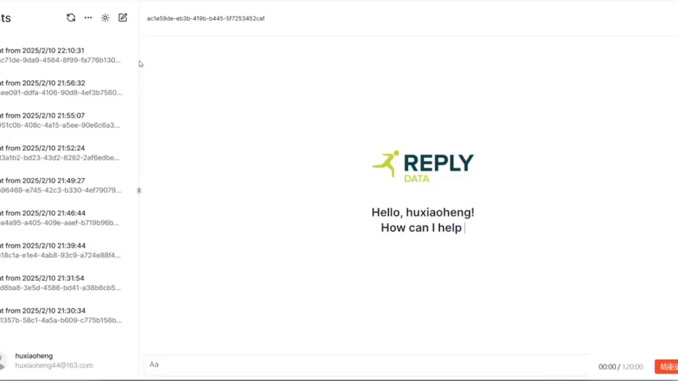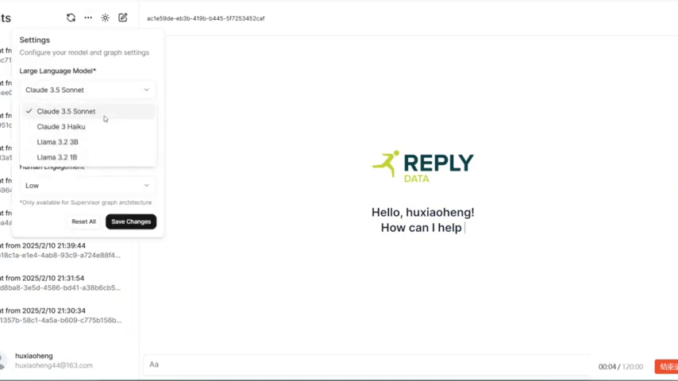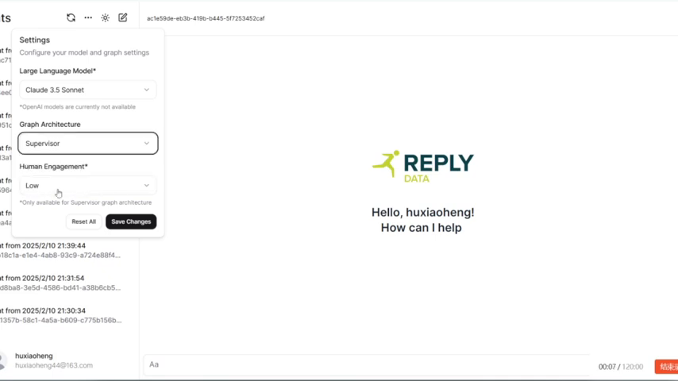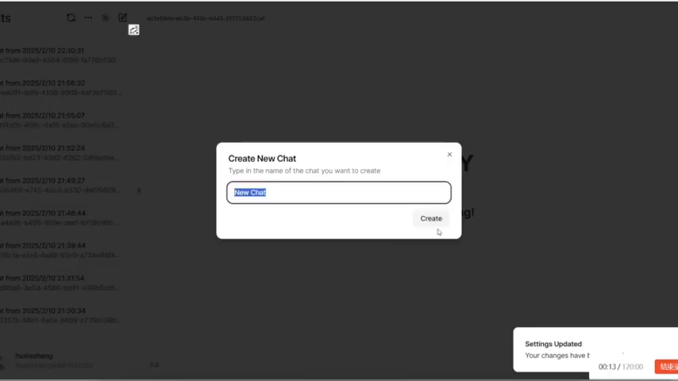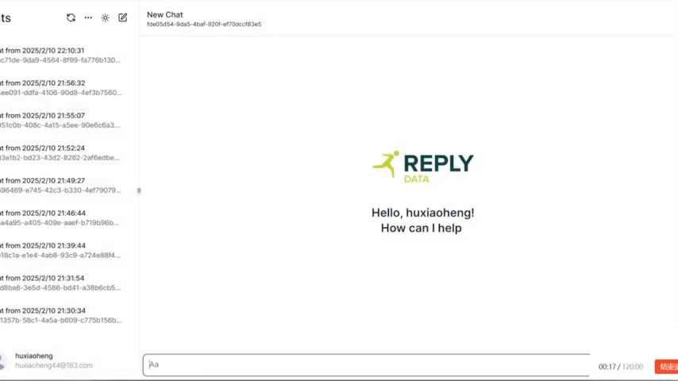Okay, let's see how this multi-agent system takes over the software development lifecycle. Here we're in the chat interface that lets you trigger the development of new features, app ideas the agents should take over. And here you can choose between different models from AWS Bedrock, select the agent system architecture, and how much human engagement you want.